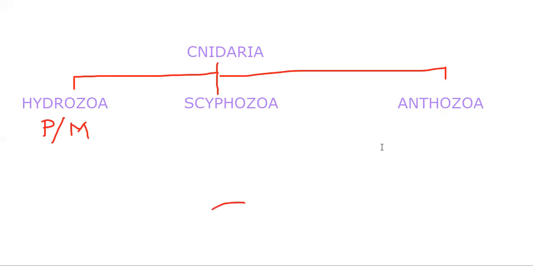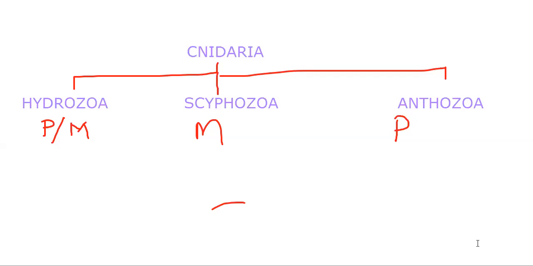In case of Scyphozoa, only medusa form is available. In case of Anthozoa, only polyp form is available. Only polyp form is available in them. Okay, so that's it. Whatever we learned, we applied here.